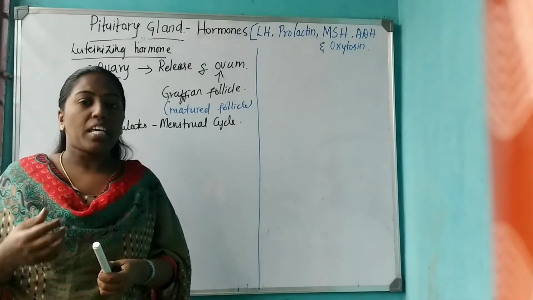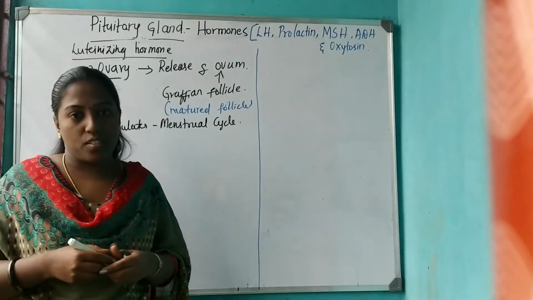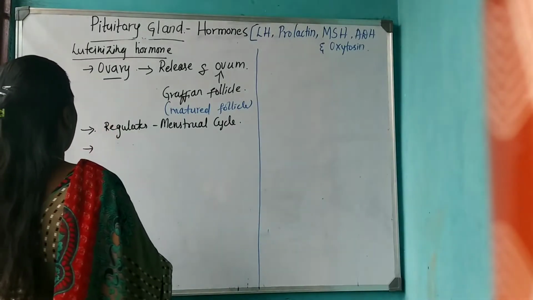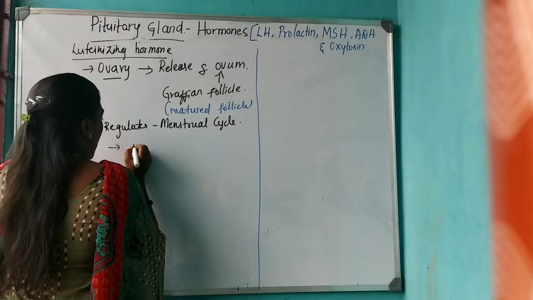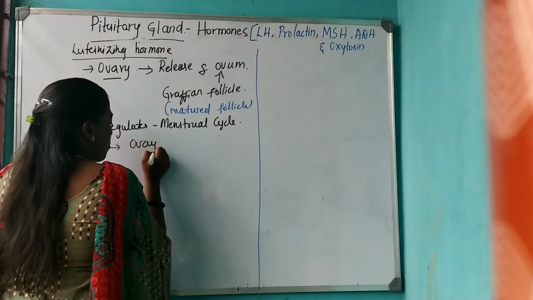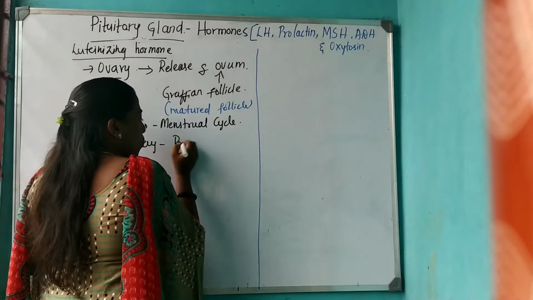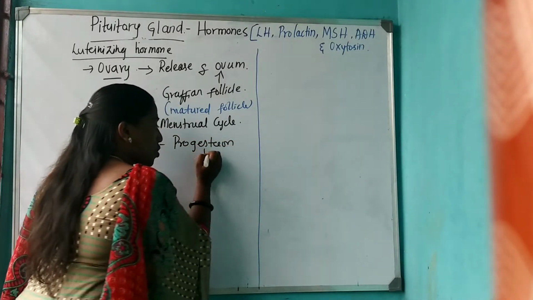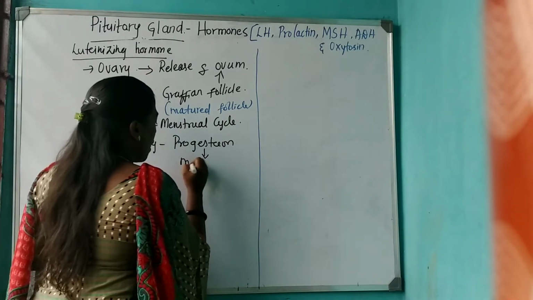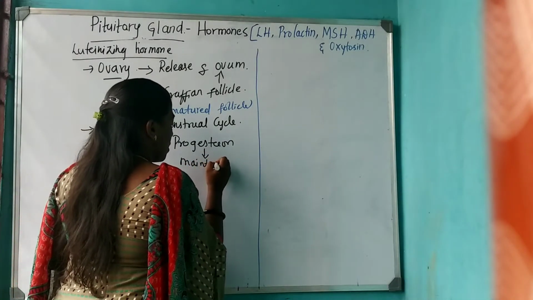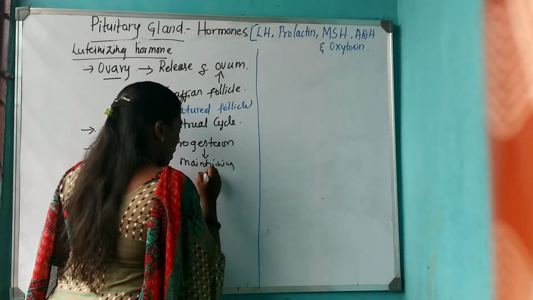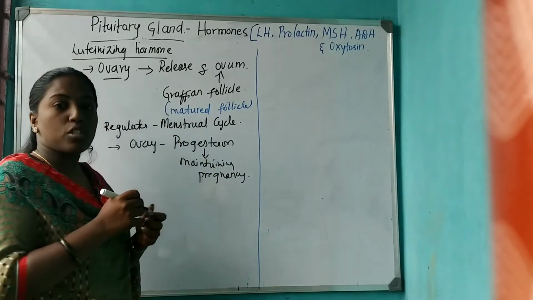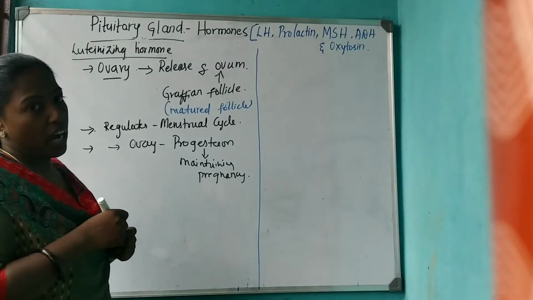The progesterone helps in maintaining pregnancy, and hence progesterone is also called the pregnancy hormone.